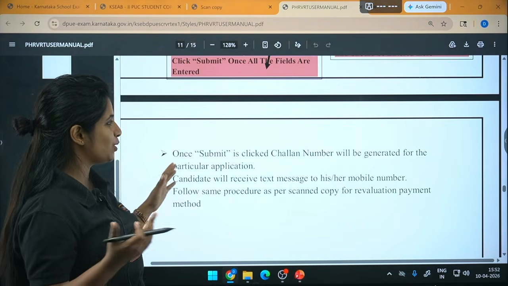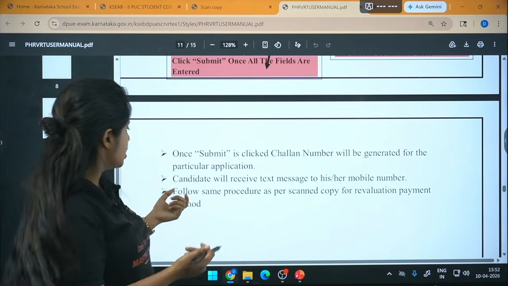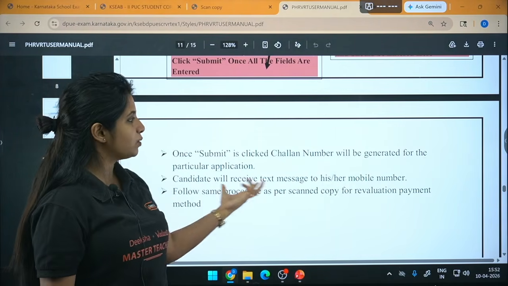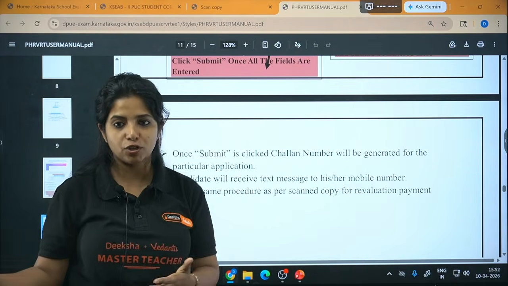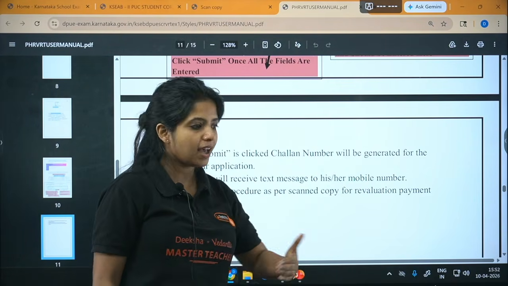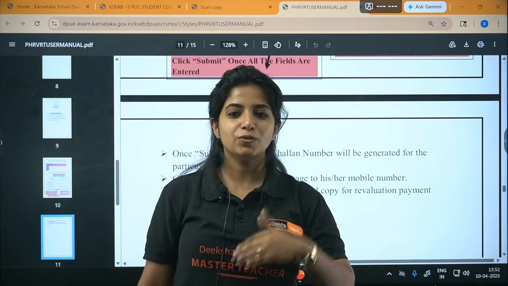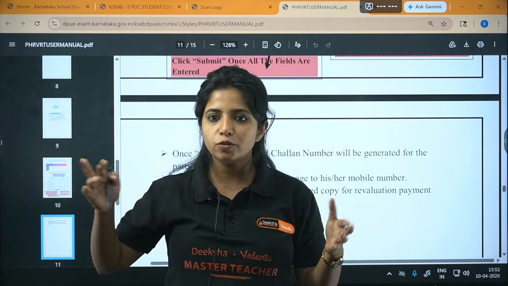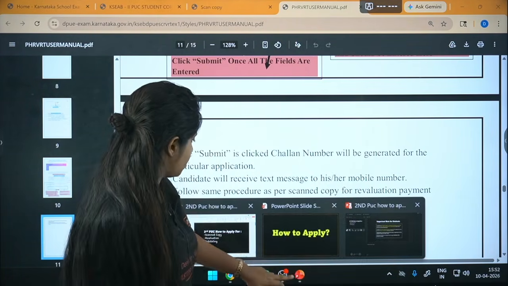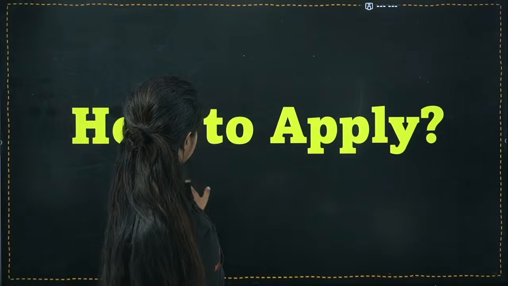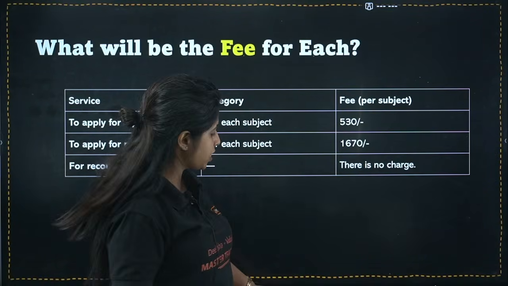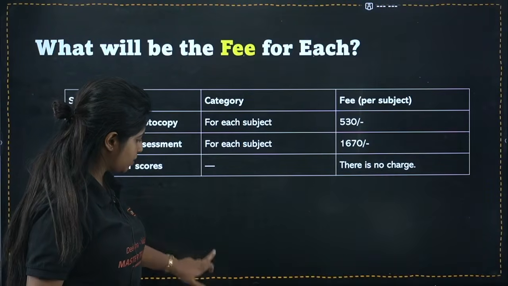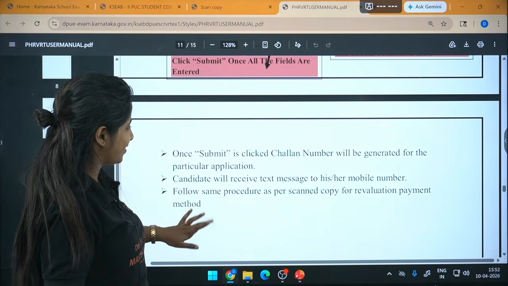And the same thing is going to happen. You are going to get a message. Candidate will receive a text message to his or her mobile number, and follow the same thing which is there. So a challan number is going to be generated. Again, you will get an option to do the online or offline payment. The pricing for this is different. It is 1,670 for one particular subject. So please make an informed decision there, okay?